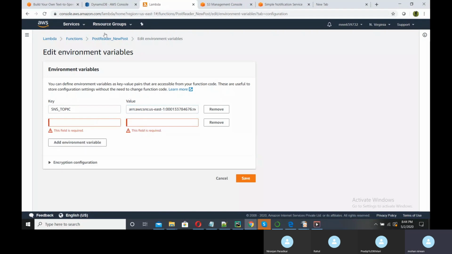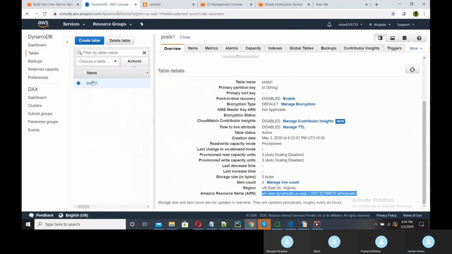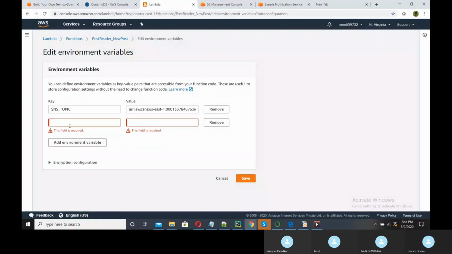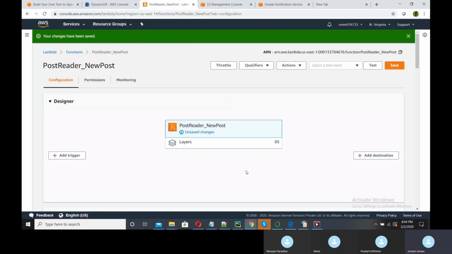And one more is there. Second is my DB table name. What is my DB table name? POSTS1. We are saving this.